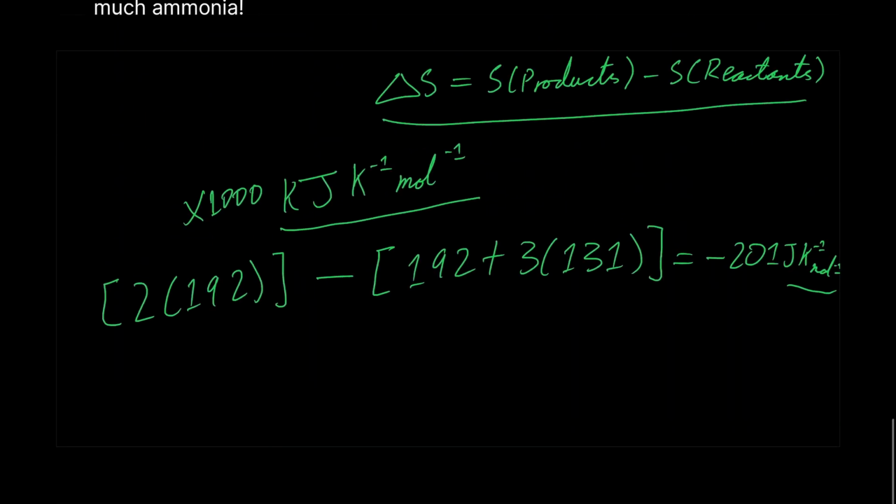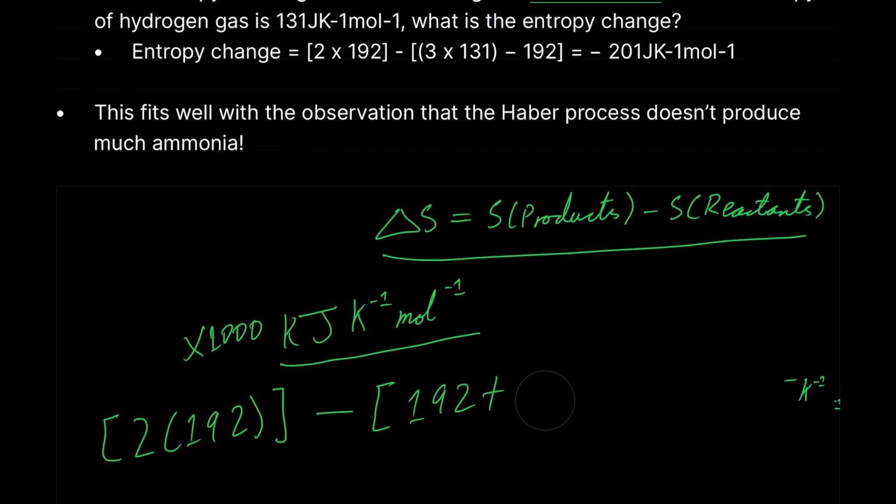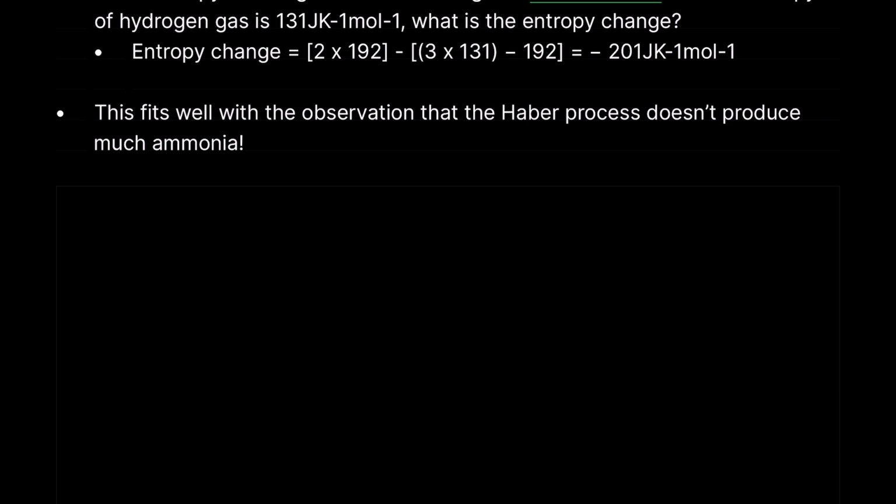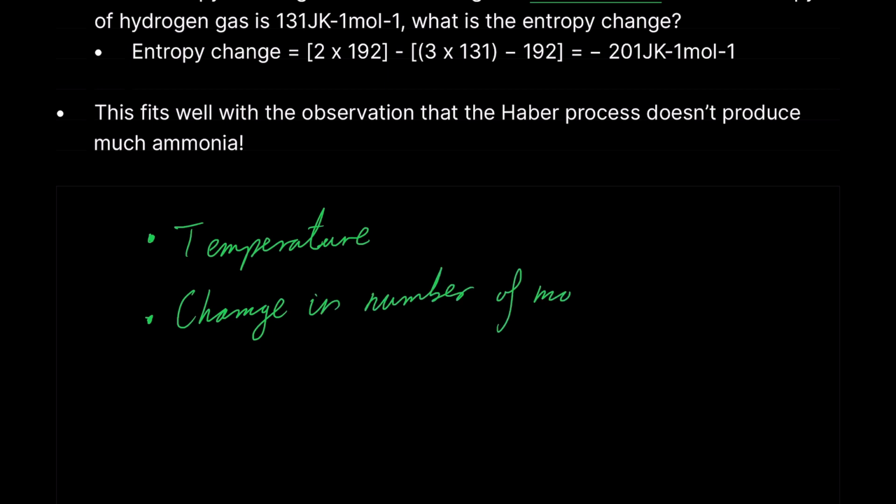And that's it. I know this video's been kind of long, but that's it. So just three things would affect entropy: temperature, change in number of moles, and the way that we change our state of matter.